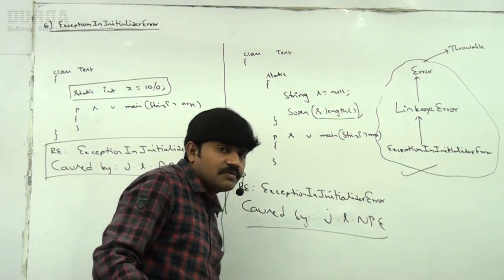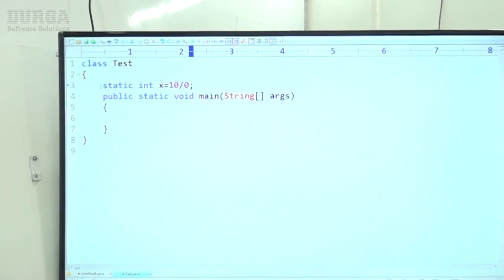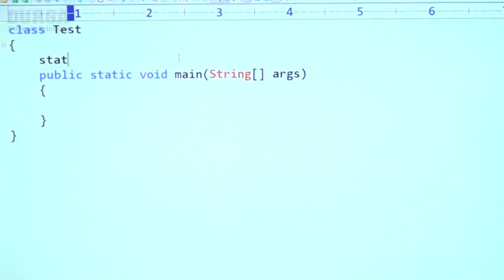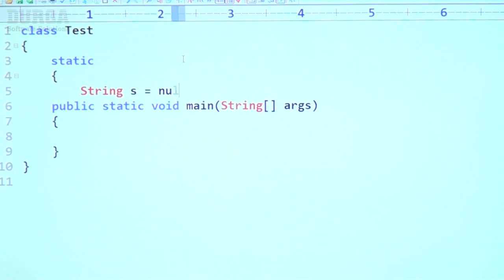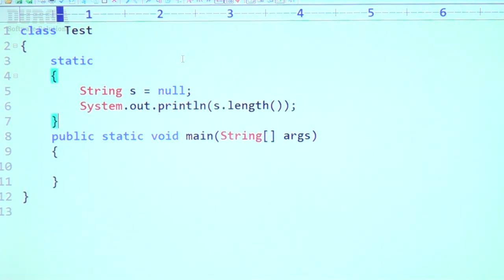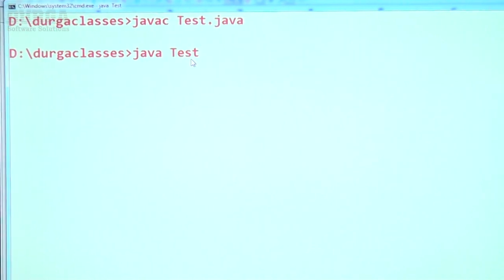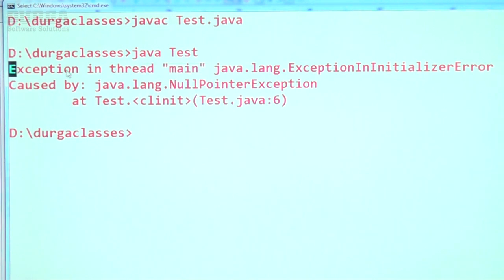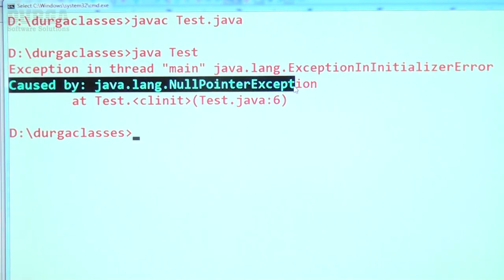Let me execute this one. Have a look once, sir. Here, instead of a static variable, let me take a static block. Inside the static block, String s is equal to null. Now System.out.println(s.length()), like this. Now have a look once. Happily the code compiles fine. What is the answer we are going to get, sir? Exception in thread main java.lang.ExceptionInInitializerError caused by NullPointerException.